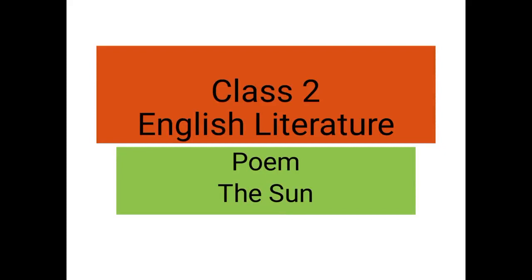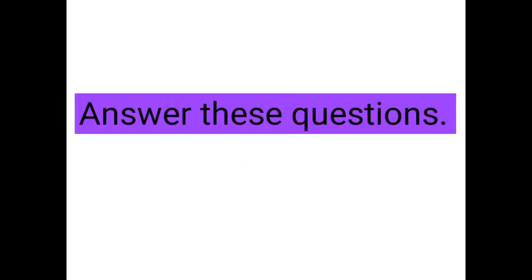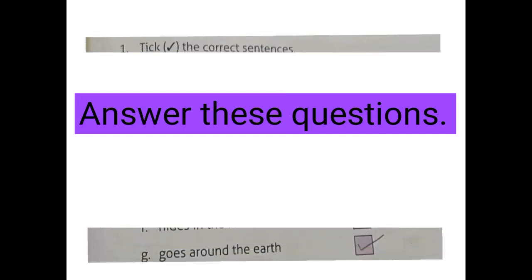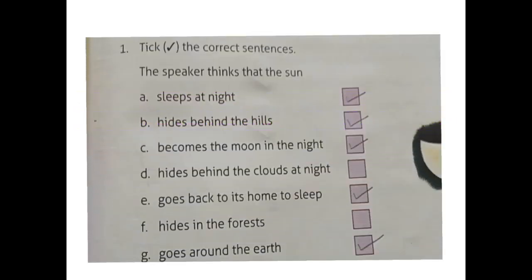Here's your English literature class, and we are doing the poem The Sun. Today we are going to answer the questions of this poem. So let's start. Question 1 is: take the correct sentences. Here are some sentences given. We have to take the correct ones.